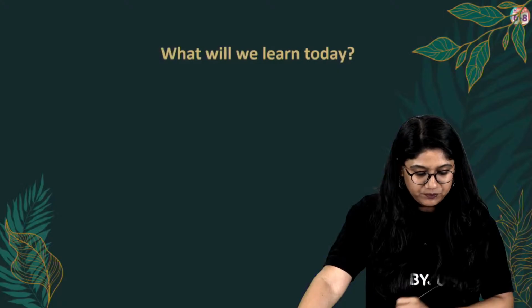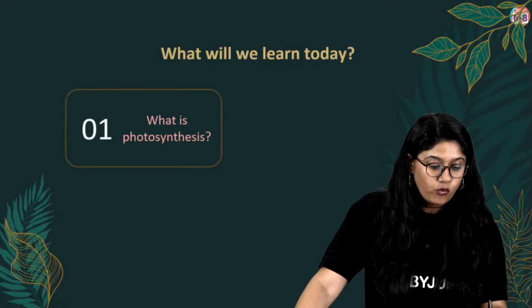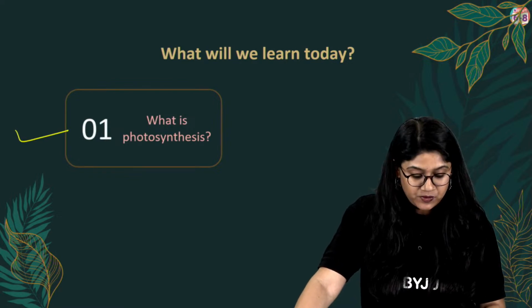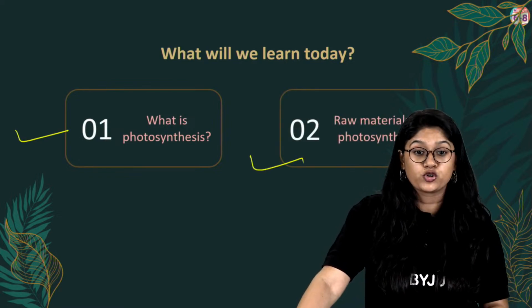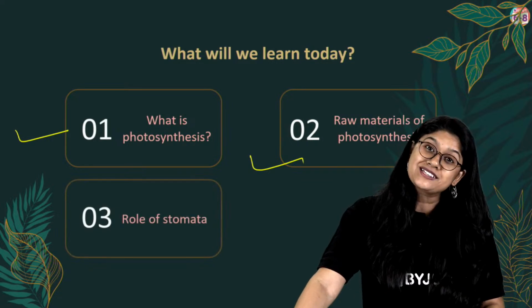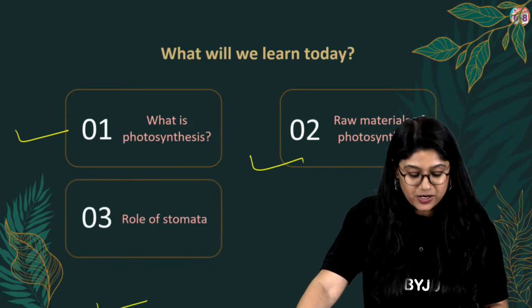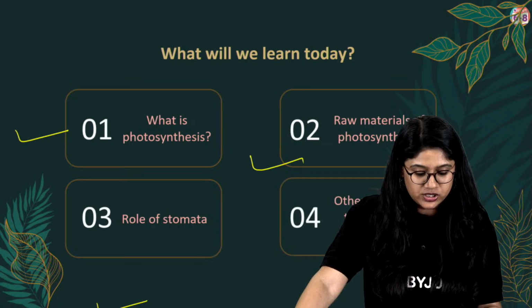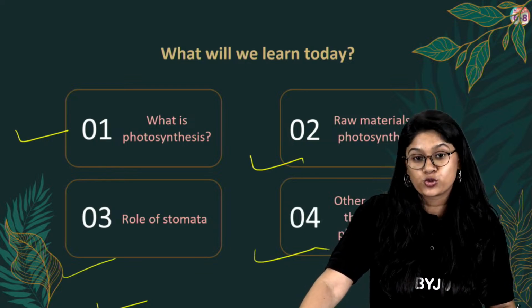Now let's start. This is what we'll be learning in today's class. We will be discussing what photosynthesis is. Then we will be discussing the raw materials of photosynthesis. We will be discussing the role of stomata, which is super important, and of course we will be ending our session with other organisms that perform photosynthesis.